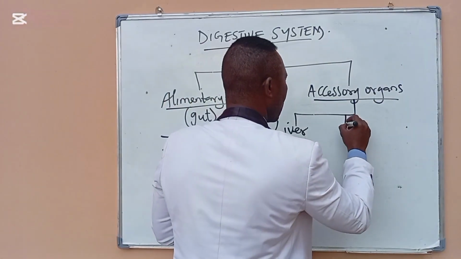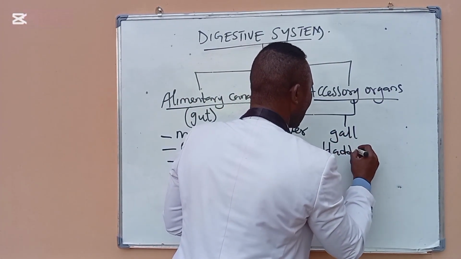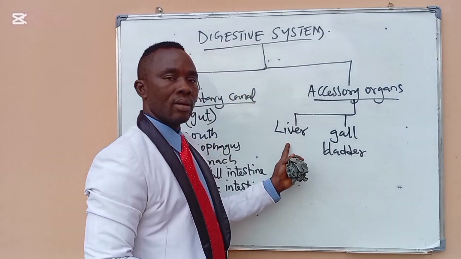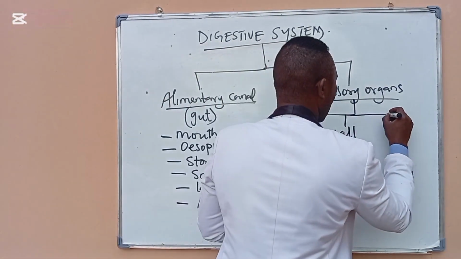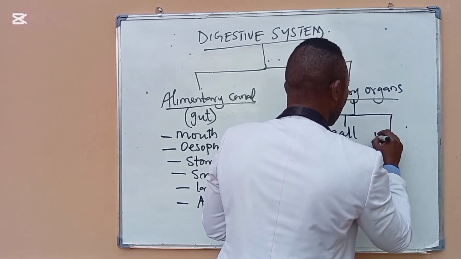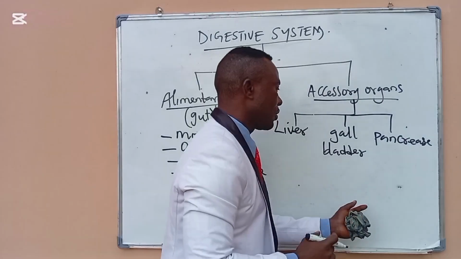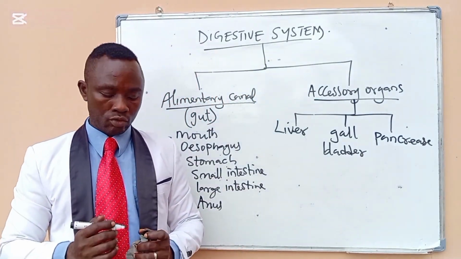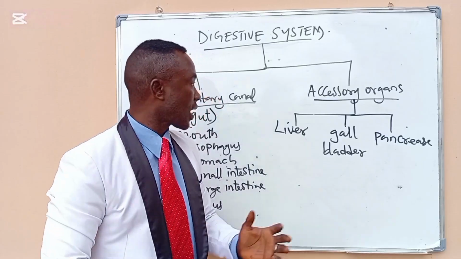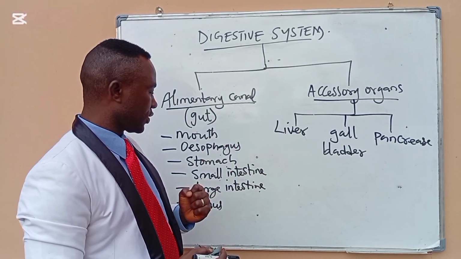Then we have the gallbladder, which is within the liver, but its function is to store bile. The third one is the pancreas, which secretes enzymes and bicarbonates into the small intestine to aid digestion. So these are the different parts of the digestive system.